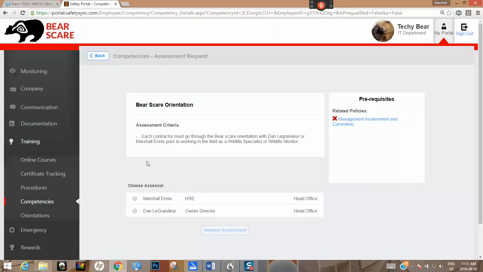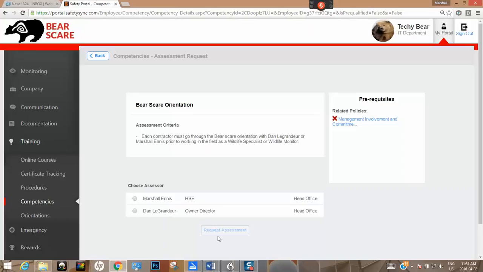So for example, with bear scare orientation, you can actually choose an assessor. This will not be necessary for the ones you put in, and I recommend that you choose me as opposed to Dan. It's not something he wants to do.